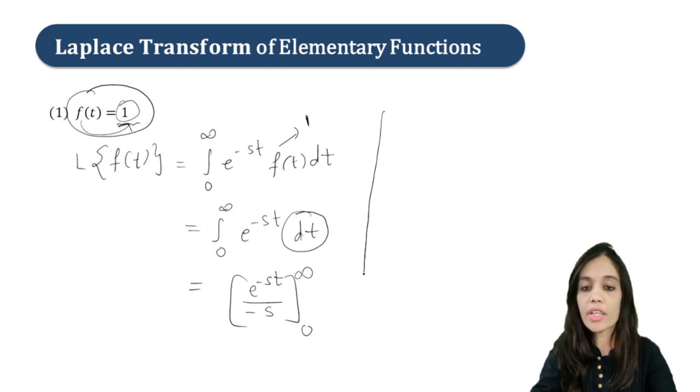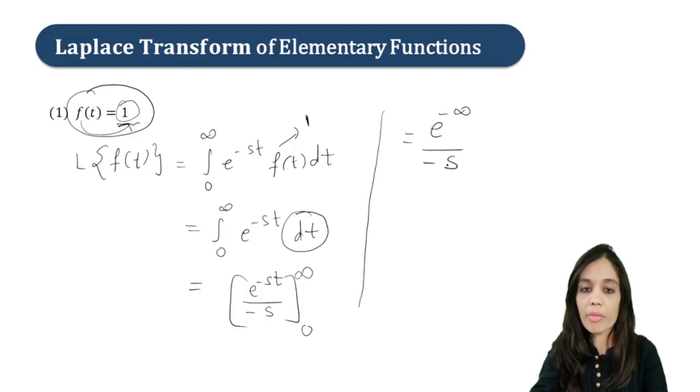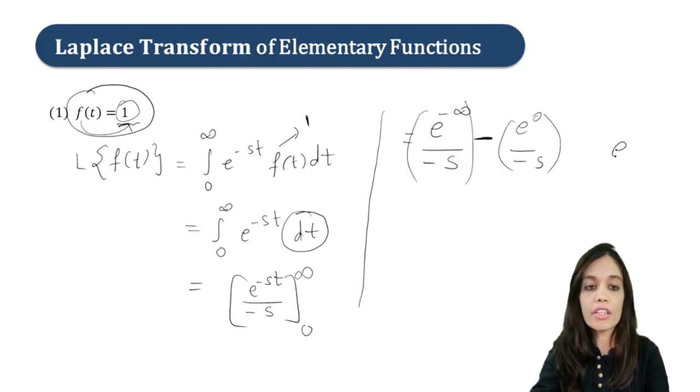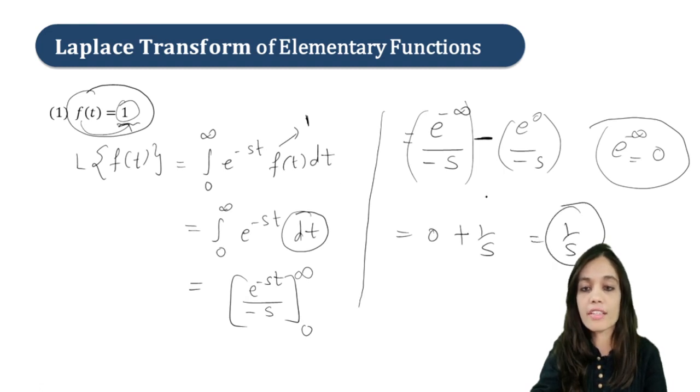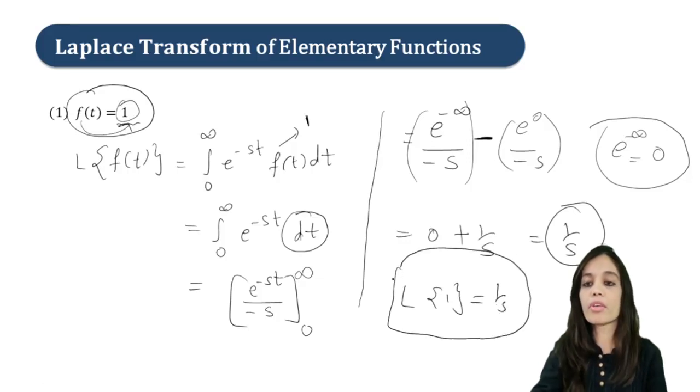Now substitute the upper limit and the lower limit. So it will be e raised to minus infinity upon minus s. Put minus. Now put the lower limit. So e raised to 0 upon again minus s. Right? So now we know e raised to minus infinity will be equal to what? 0, right? So this will go to 0, minus minus plus. So plus e raised to 0 is 1. So we will get the answer finally as 1 upon s. In short, Laplace of 1 will be equal to 1 upon s. This formula you have to remember, right?